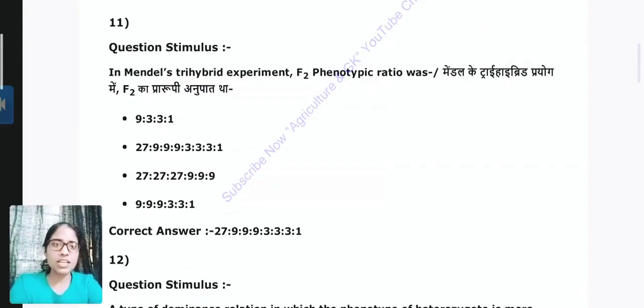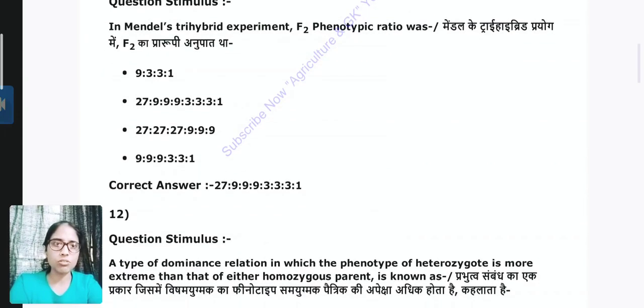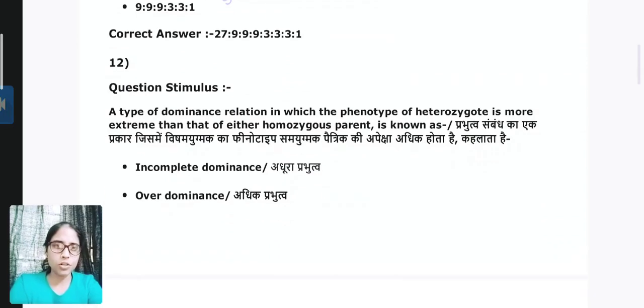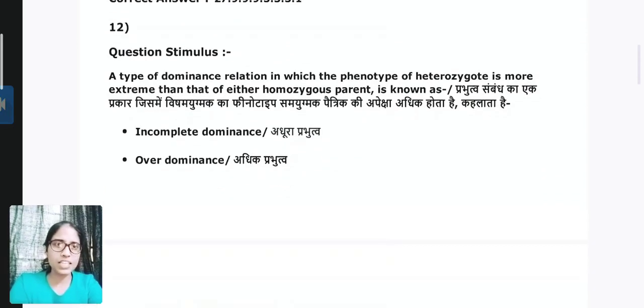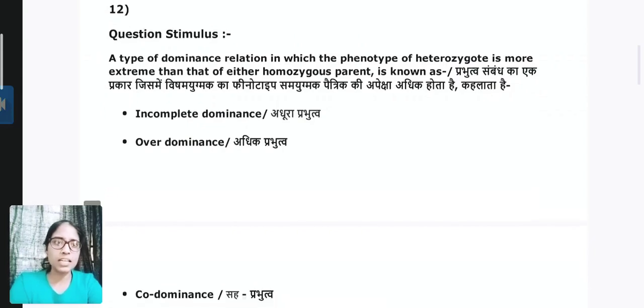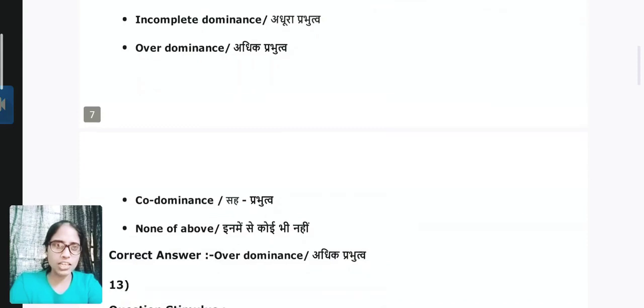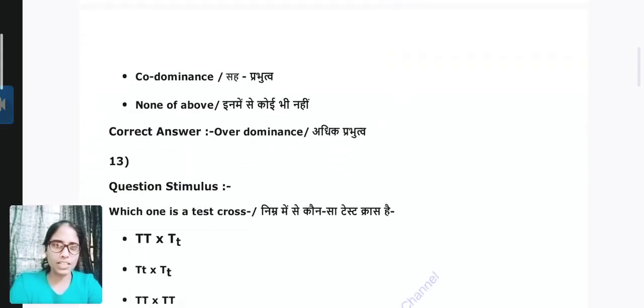Question 11. In Mendel's trihybrid experiment, F2 phenotypic ratio was. Answer is 27:9:9:9:3:3:3:1. Question 12. A type of dominance relation in which the phenotype of the heterozygote is more extreme than that of either homozygous parent. This is known as overdominance.